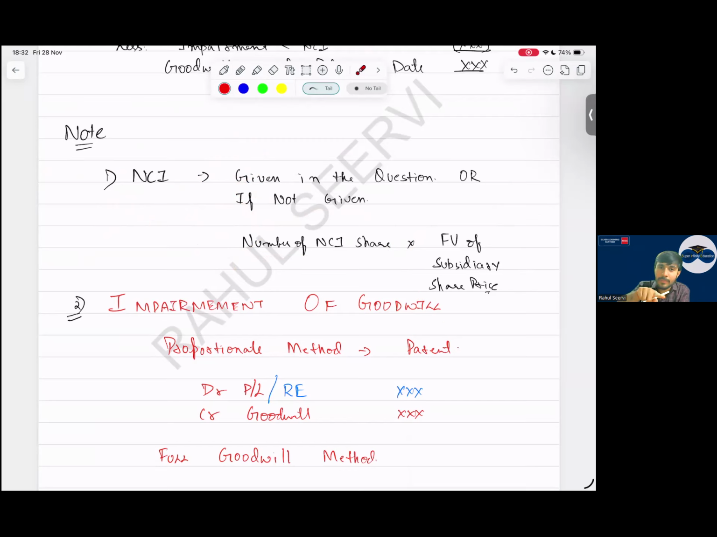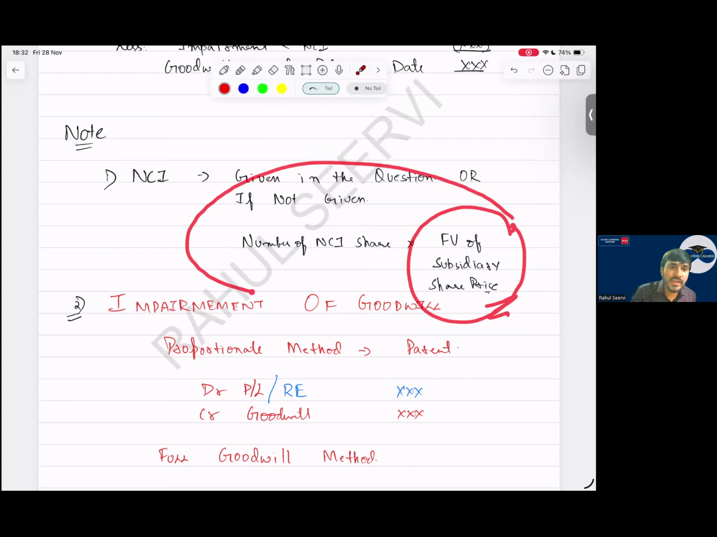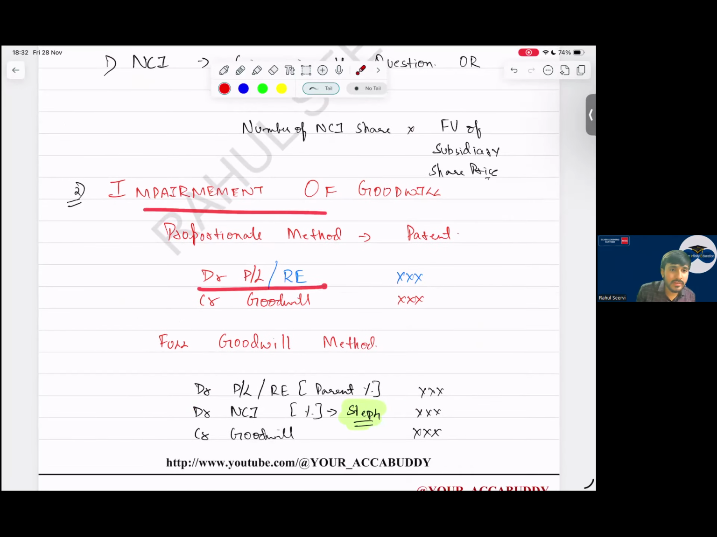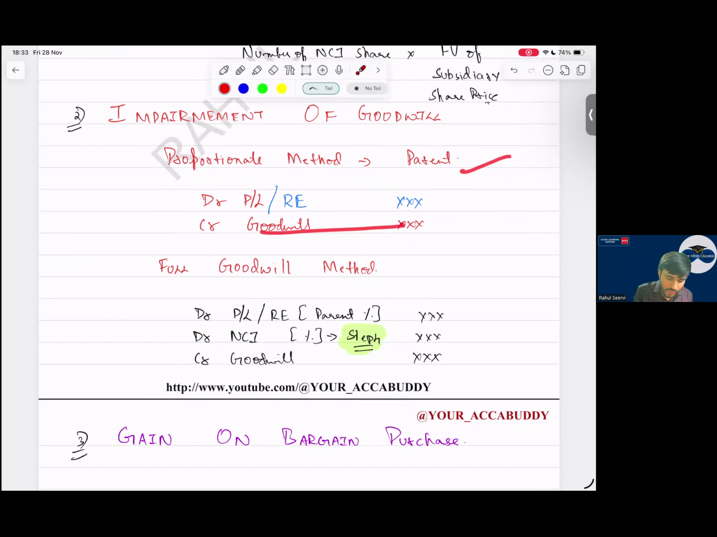Sometimes in the exam, they will give you the fair value of the subsidiary. You will calculate the NCI based on fair value. But read the question requirement. If they give you fair value but say calculate NCI based on net asset, then use net asset. Do not blindly calculate it. Then for impairment: debit P&L, debit retained earnings, credit goodwill for the proportionate method. In the full goodwill method, we take it to goodwill as well as NCI and parent.